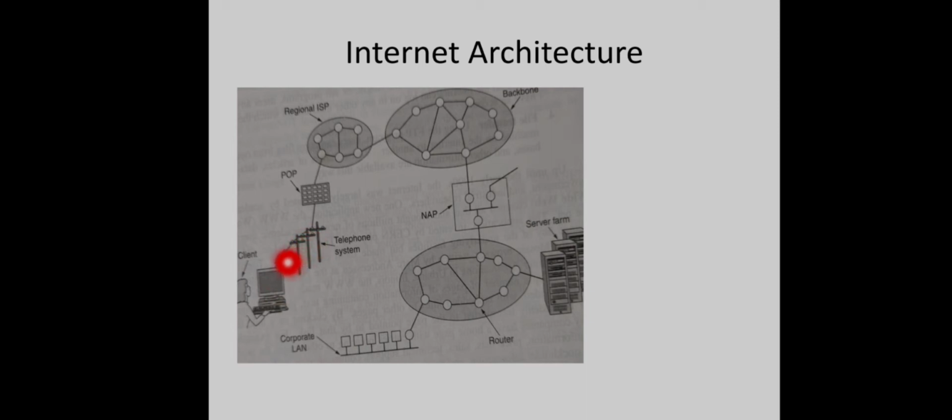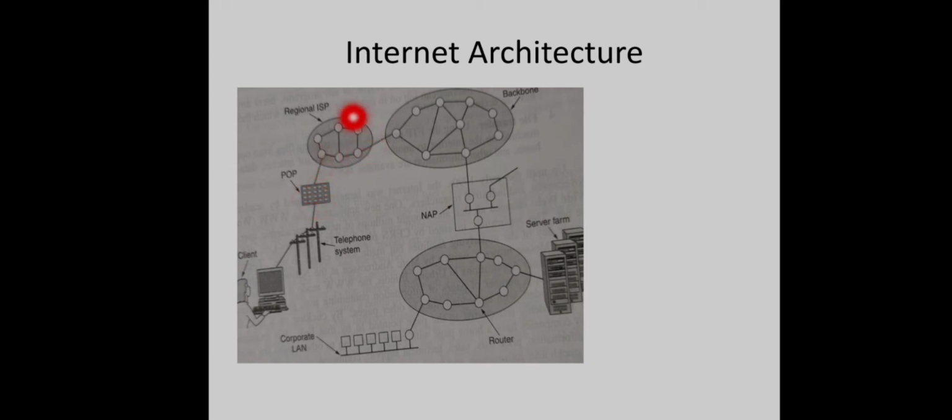Okay, so the client calls the ISP over a dial-up telephone line. The digital signals produced by this computer will be converted into analog signal to transfer over this telephone line with the help of this modem, right? And this analog signal will travel along the telephone lines to reach this POP. POP is point of presence. So at that point of presence, this analog signal is removed from the telephone system